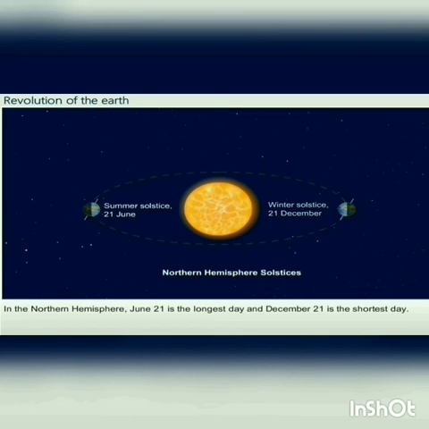Finally, the summary. The earth has two movements, rotation and revolution.